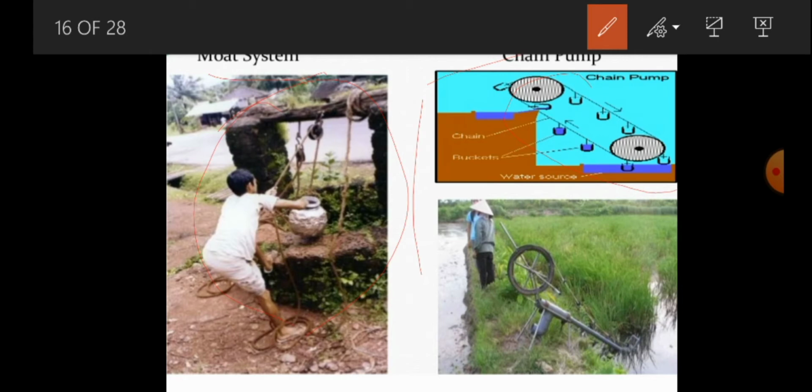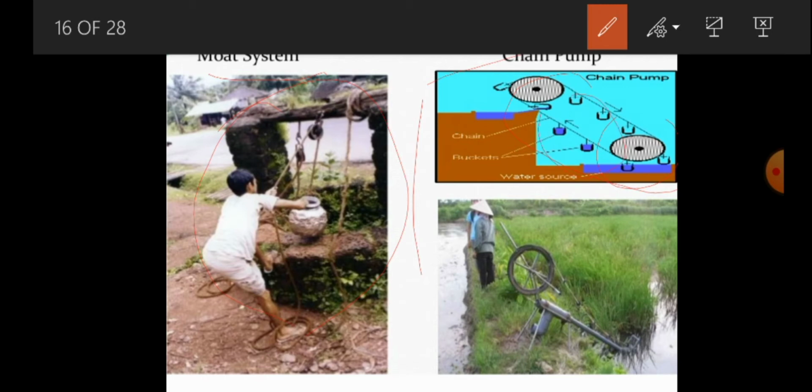The chain pump is a traditional method. It is a type of water pump in which several circular discs are positioned on an endless chain, and one part of the chain dips into the water, and the chain runs through a tube.